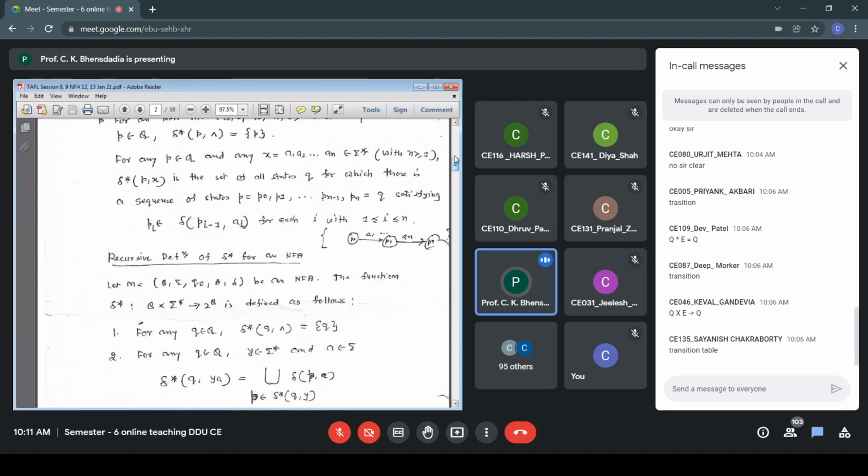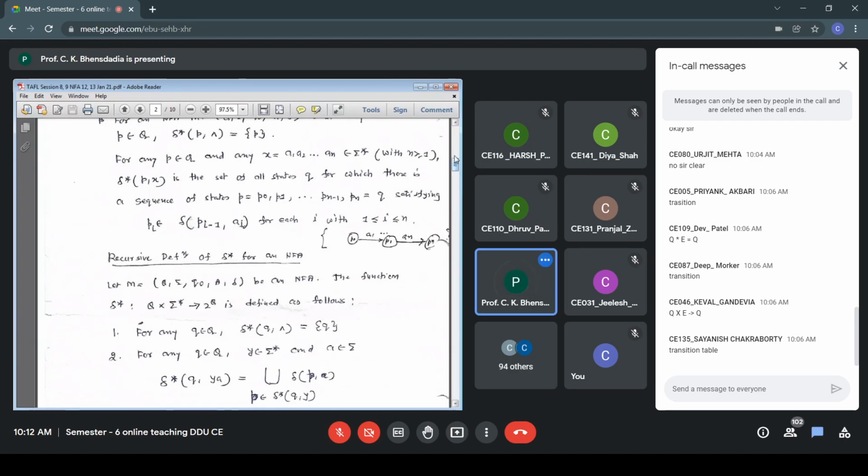But I have to process actually not only Y, I have to process YA. My input is YA. So from this Q1, Q2, Q3, I'll find out on A which are the states that can be visited. So it is something like delta P, A, where P belongs to delta star Q, Y. So where P is actually Q1, Q2, Q3. So I'll find out delta Q1, A, Q2, A, and Q3, A and take the union.